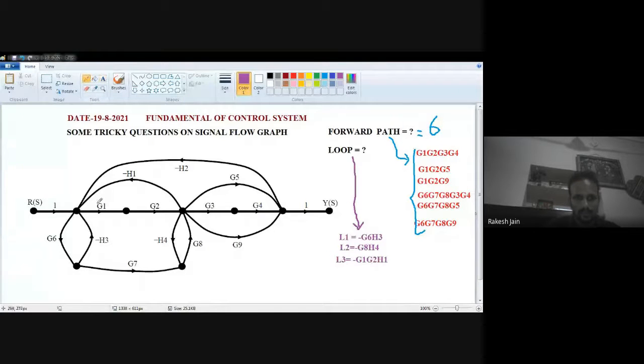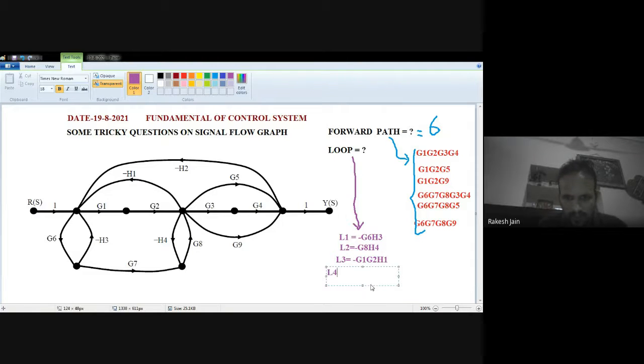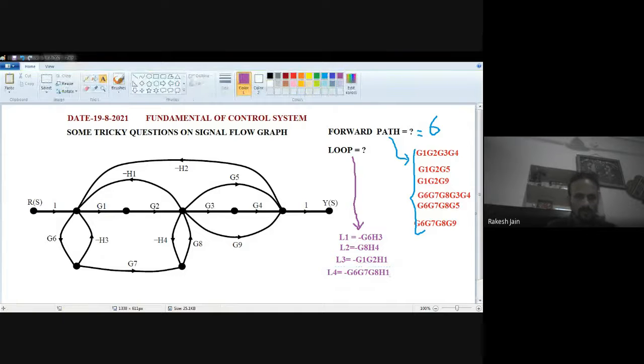Now see very carefully. Loop means a closed path. So G6, then G7, then G8 and then minus H1. This is also a closed path. Like this one. This, this, this and this. So this is also a closed path. Writing down here about the fourth loop, that is minus. I write down externally G6, G7, G8, and then this one is the fourth loop we find out.